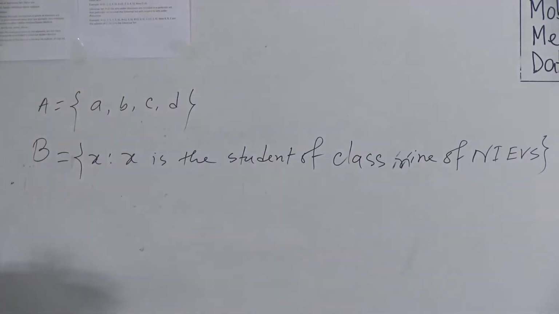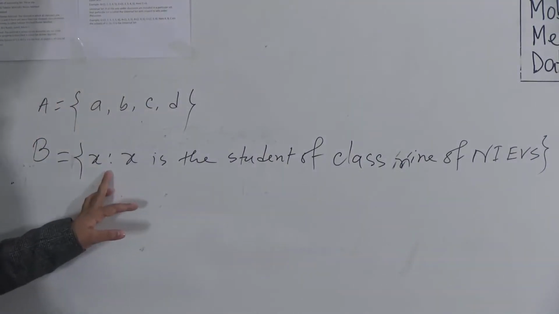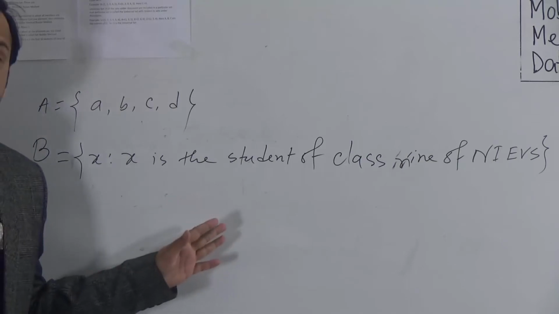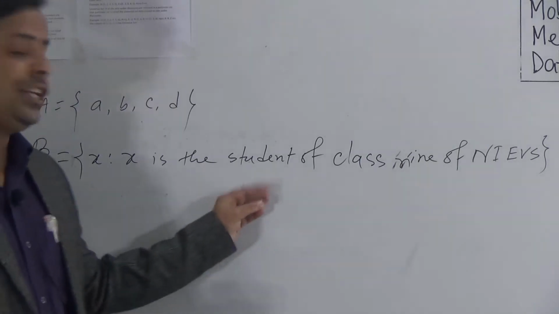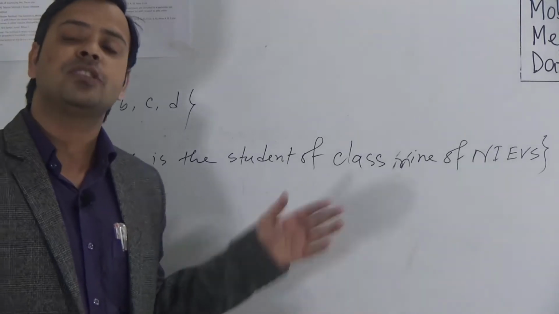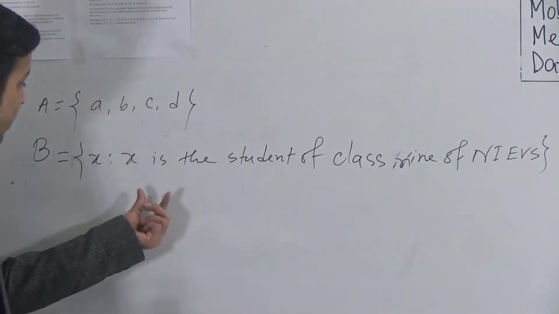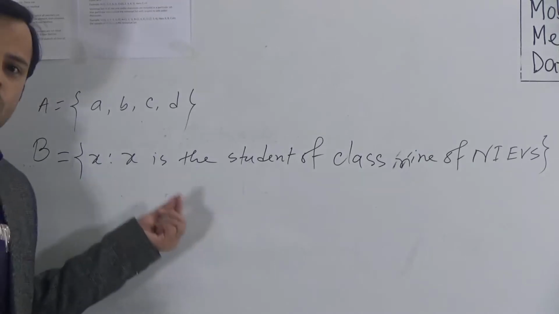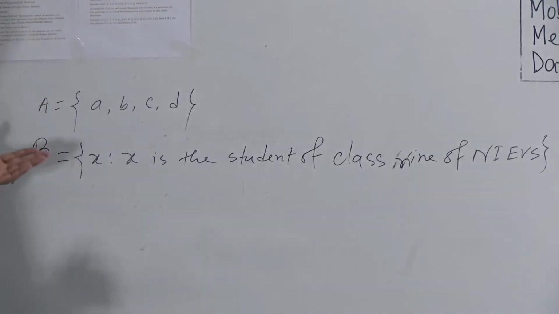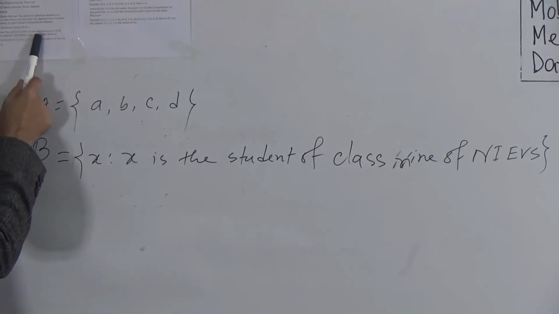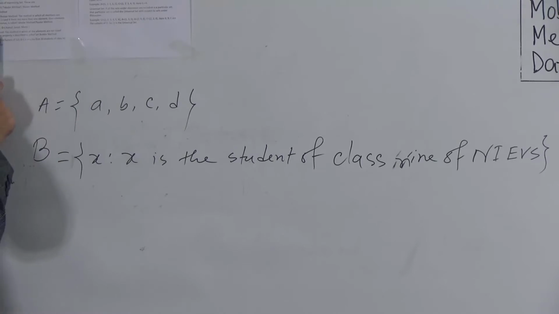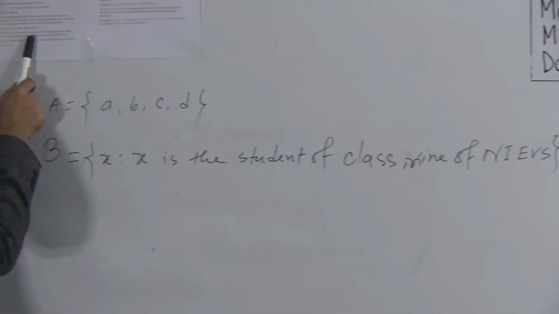It means that the elements of this set are not given, only the property or the condition is given. This method for expressing a set is known as the set builder method. That is the set builder method, the method in which all the elements are not listed, rather their common property is described.